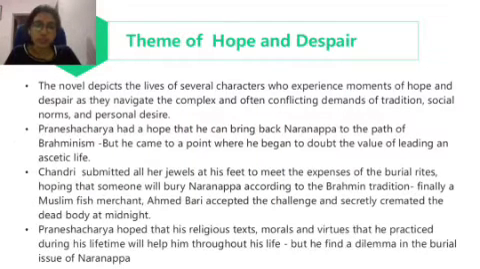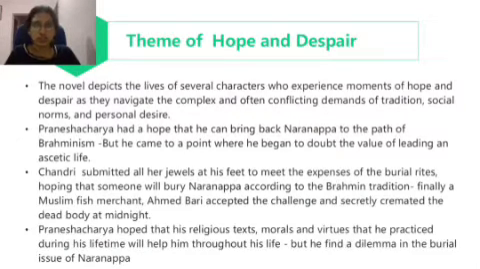Fifth one is the theme of hope and despair. The novel depicts the lives of several characters who experience moments of hope and despair as they navigate the complex and often conflicting demands of tradition, social norms, and personal desire. Ganesh Acharya had a hope that he can bring back Narayanappa to the path of Brahmanism, but he came to a point where he began to doubt the value of leading an ascetic life.